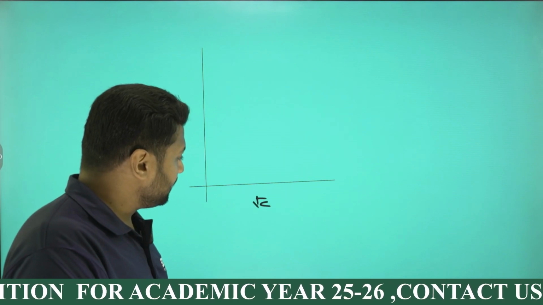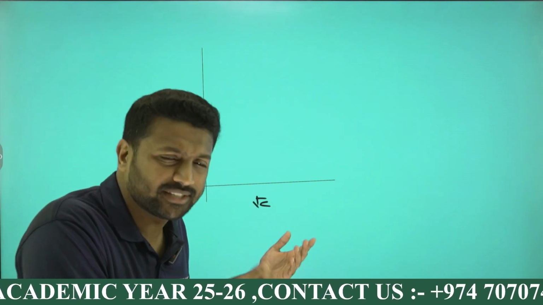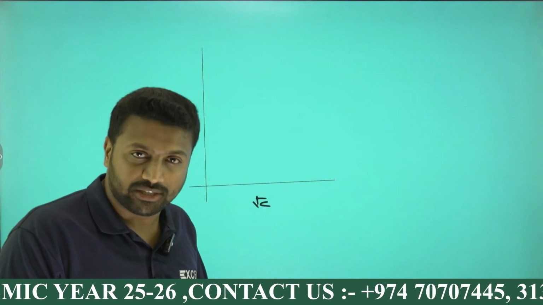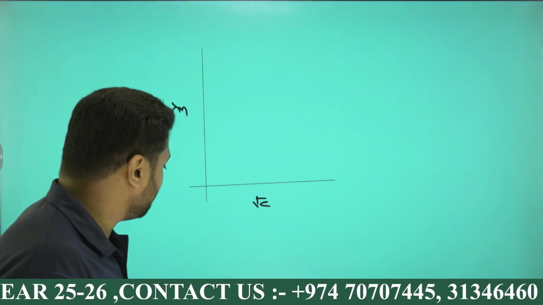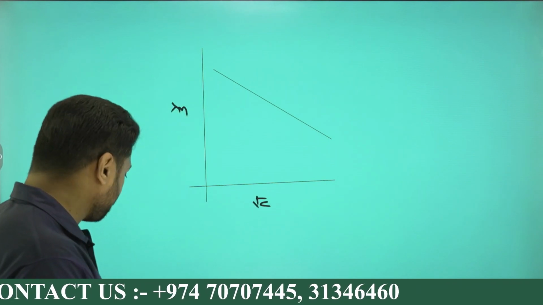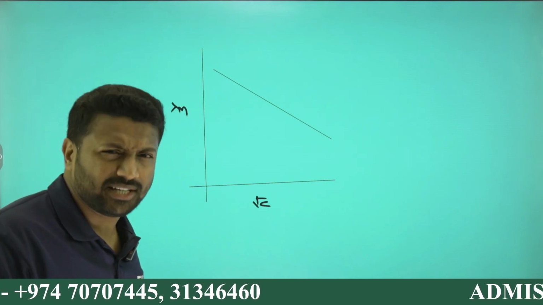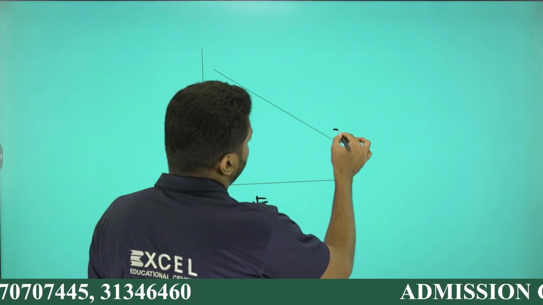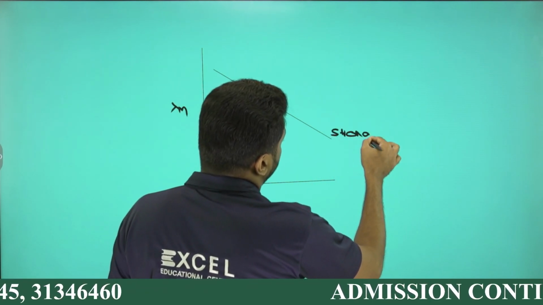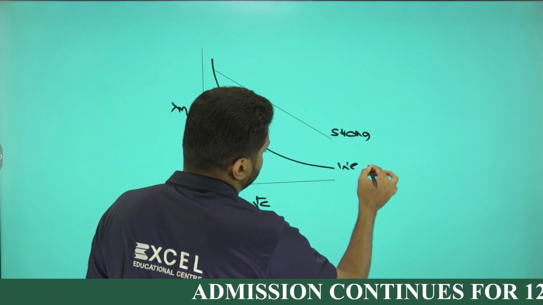Anyway, the graph was plotted initially for strong, then for weak, but fine, we can do it on the same graph for strong and weak electrolyte. For a strong electrolyte, the graph of lambda m versus root c was a straight line. But for a weak electrolyte, the graph obtained was like a curve, like a parabola.